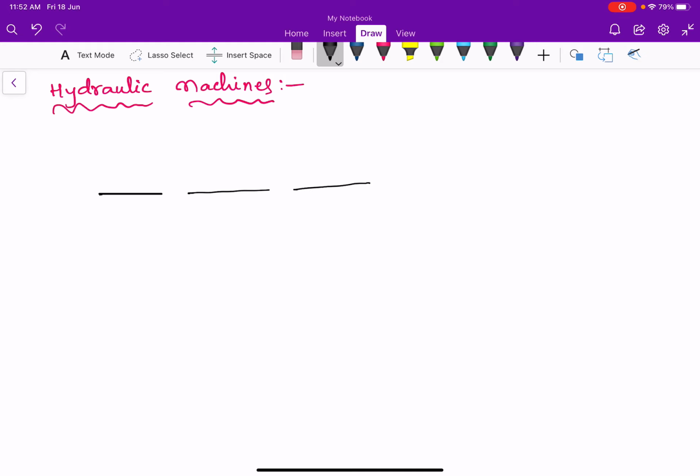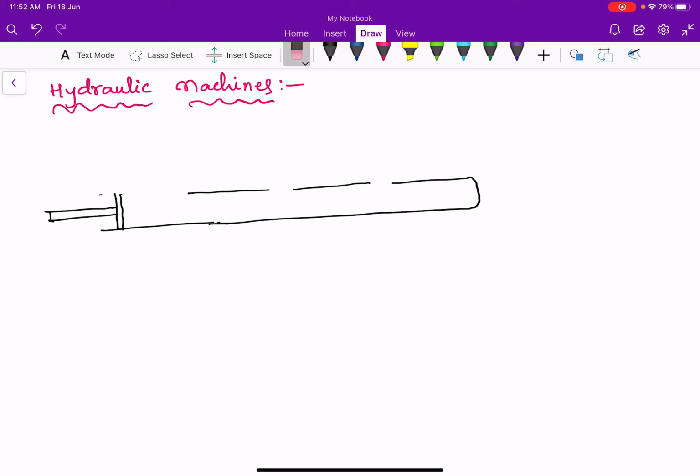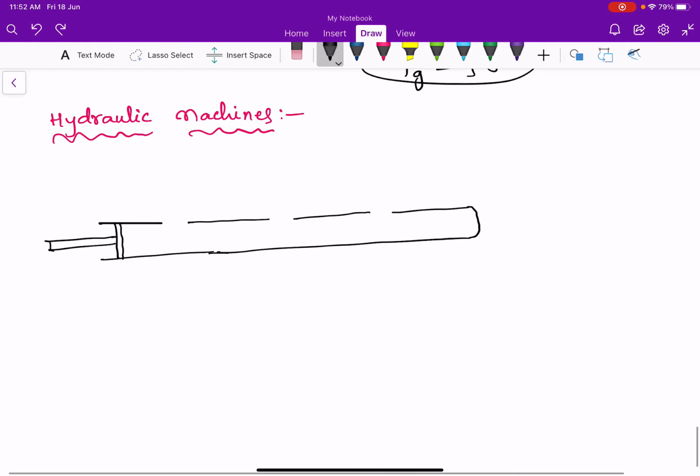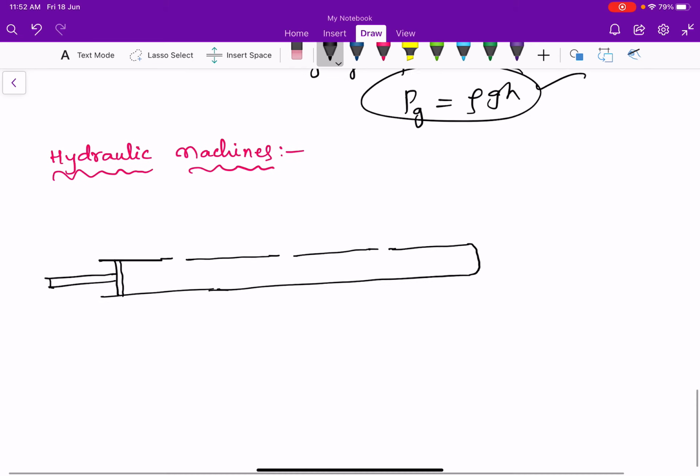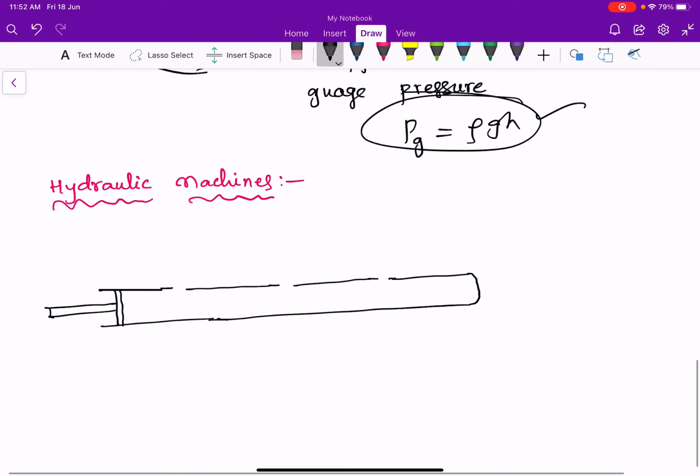This container is closed at one end, and at the other end this container has a piston, and there are vertical tubes attached to this tube.